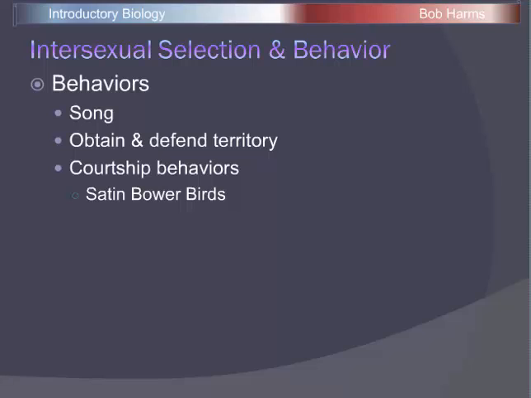Or lots of very specific courtship behaviors. And a lot of these courtship behaviors, again, can become very extreme, very intricate, and very odd, quite frankly, because they're going to determine directly who's passing on genes and who isn't. And a good example of that is a type of bird called a satin bower bird. So let's take a look at that example.